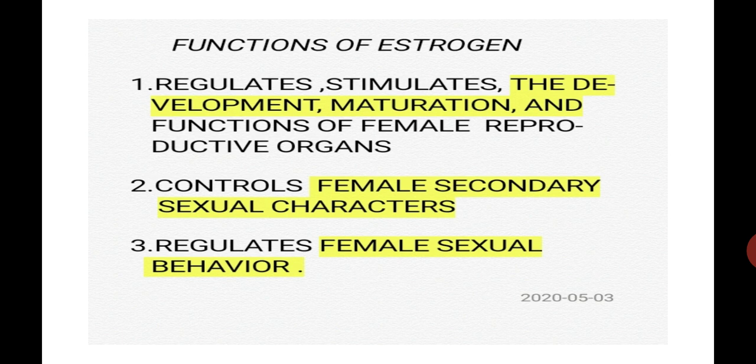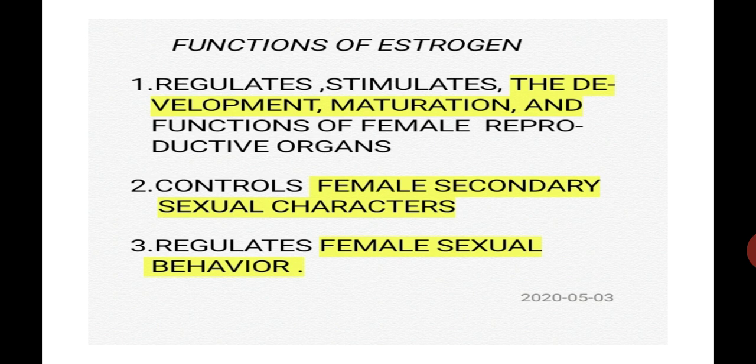So estrogen controls the female secondary sexual characters like high pitch of voice, development of mammary glands, broadening of pelvis and the pubic hair. These are controlled by the female sex hormone called estrogen. And the last function, it also regulates the female sexual behavior. This is about the functions of estrogen.